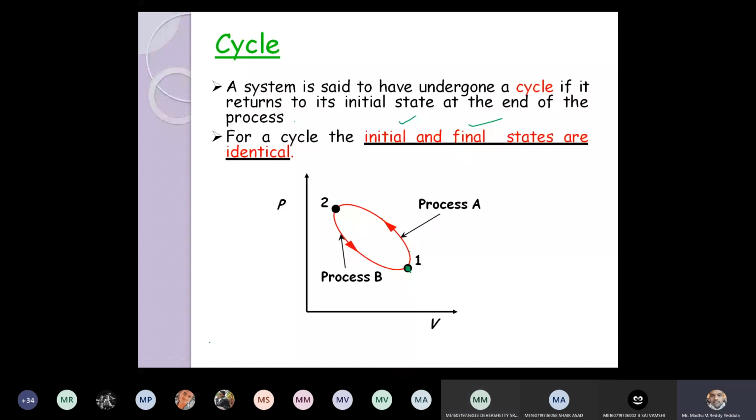Cyclic process means the system returns to its initial condition. Where it started, again it comes back to the same. That means the properties remain the same. So it started with V1, it started with P1. At the end of the process also, the properties remain the same. Then we can say that it has completed one cycle.